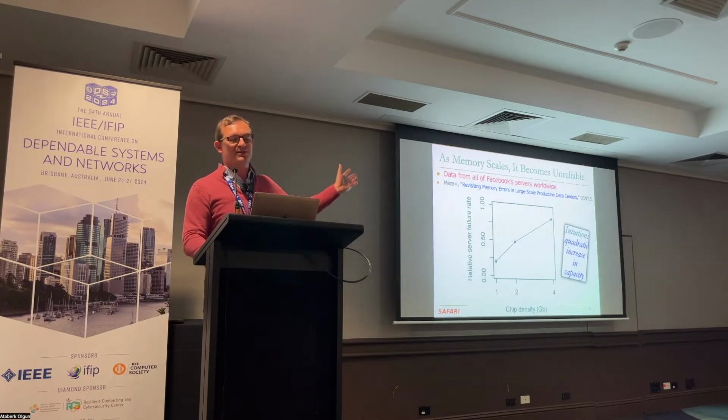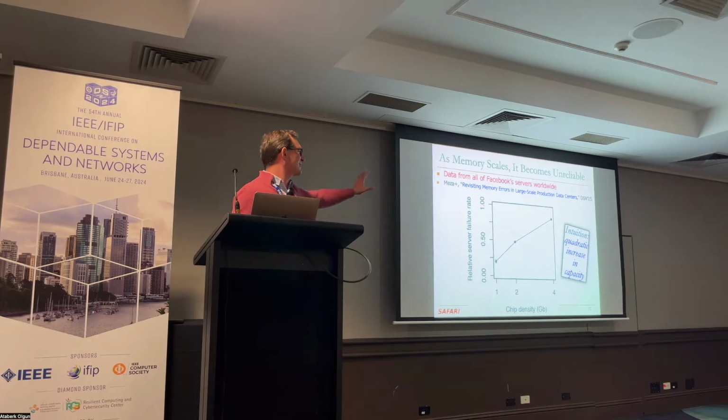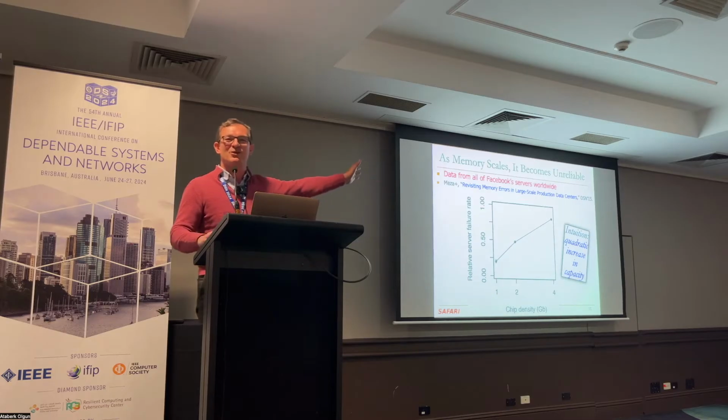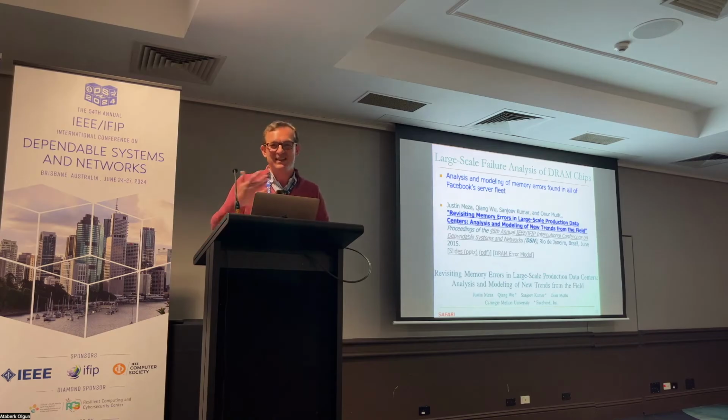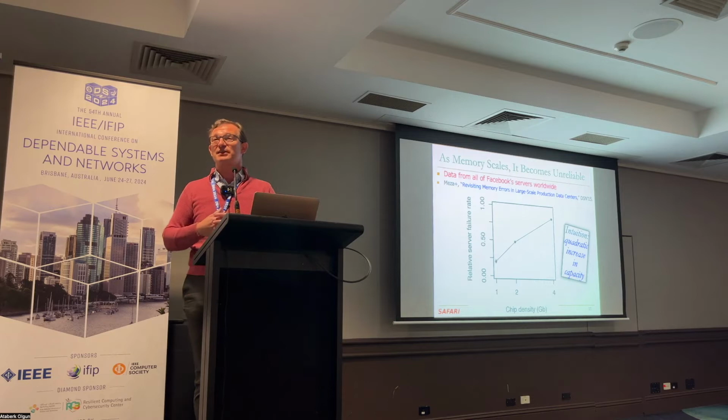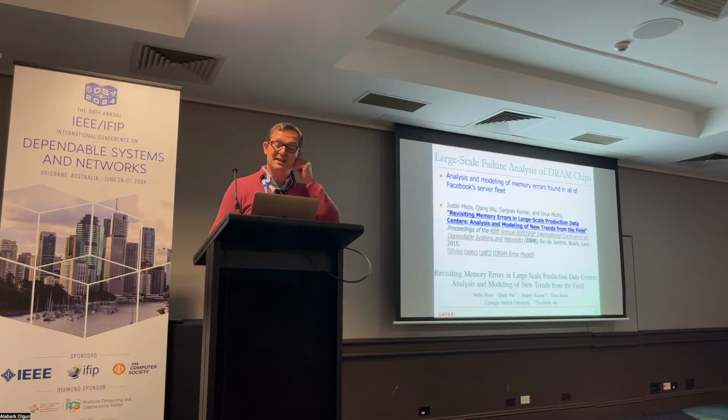Okay, we were doing a lot of studies. This is a study that we did with Facebook before RowHammer also. This was published in DSN in 2015 after some time. We found out that essentially denser DRAM chips lead to a lot more errors in real data centers. And we really wanted to understand these things.